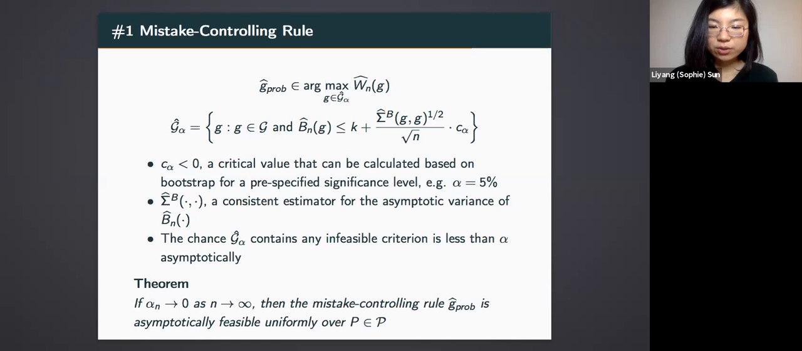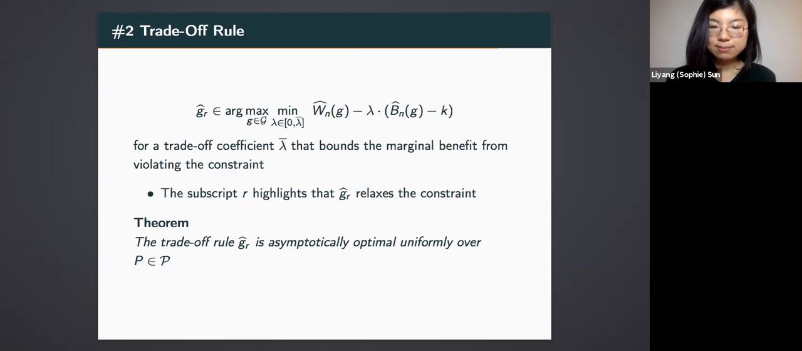Operationally, this mistake controlling rule constructs a simultaneous 1 minus alpha level confidence set for all the sample analog budget functions and excludes criteria where the upper bound of this confidence set exceeds the threshold K. This way, it is guaranteed to only select an infeasible criterion less than alpha % of the time asymptotically, and therefore achieves asymptotic feasibility for many distributions. So mistake controlling rule maximizes welfare but focuses on asymptotic feasibility.